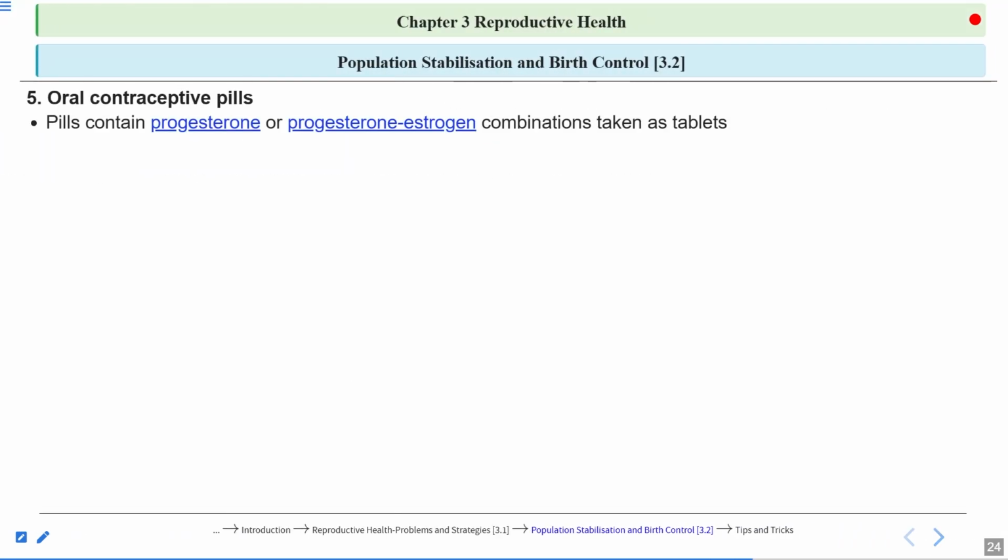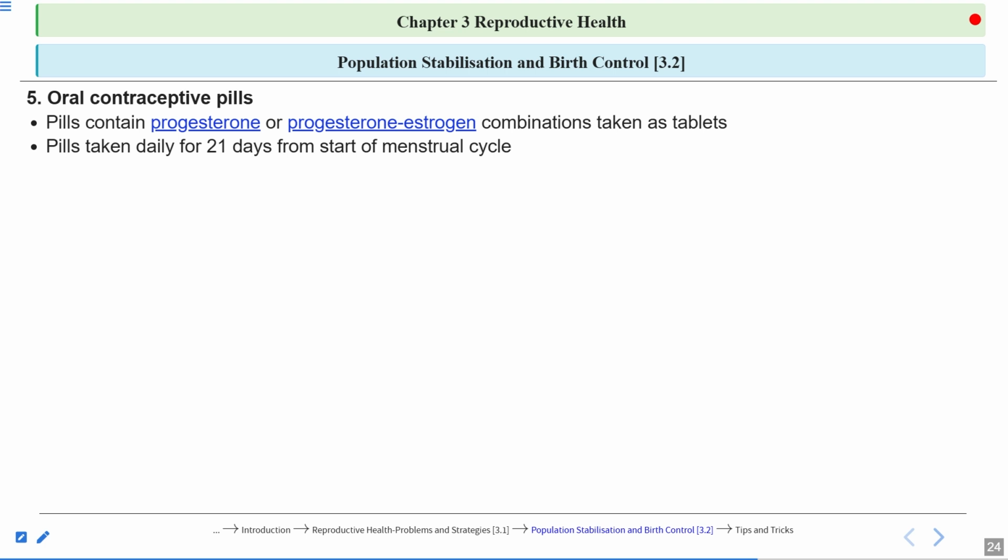Now next one is oral contraceptive pills. These pills contain hormones such as progesterone or progesterone-estrogen combinations, and these are taken as tablets. Wherever hormones are involved, how will they prevent the conception, the pregnancy? They will inhibit the ovulation. They will make the cervix hostile. And then they will prevent the implantation also. Clear?